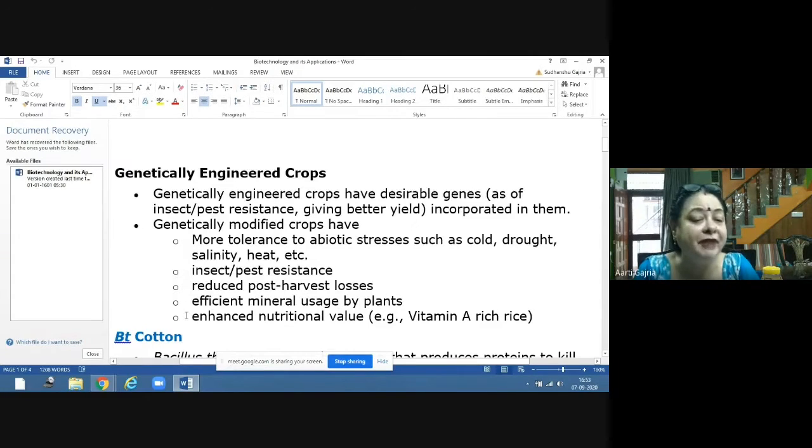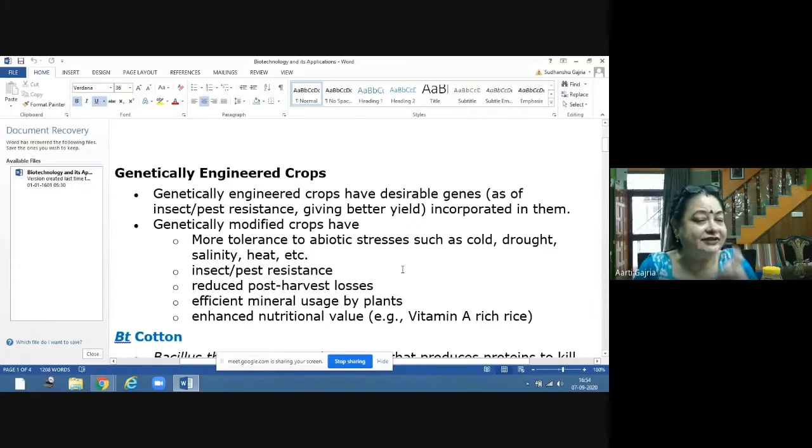We can make the plant use the minerals present in the soil efficiently, and we can also enhance the nutritive value of the plant. For example, these days we are producing rice which is rich in vitamin A. That means in the rice plant, we have incorporated the gene which is responsible for vitamin A.